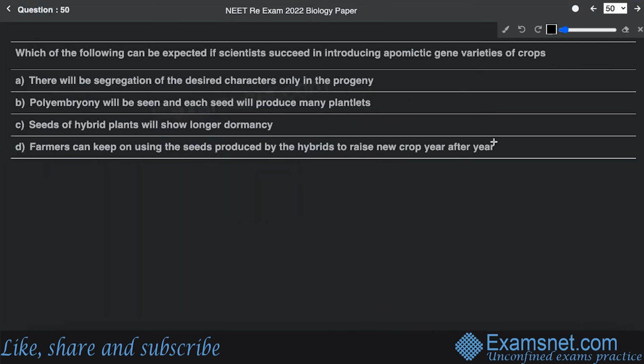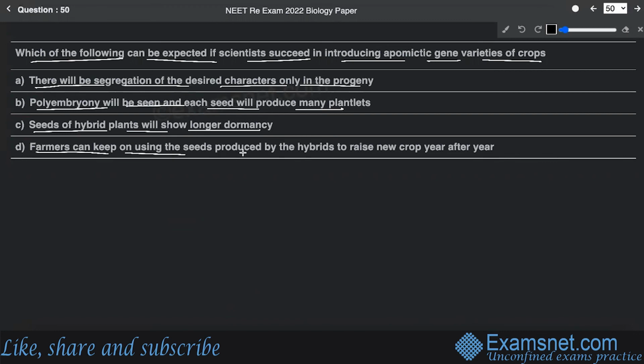Now, question number 50. Question number 50 says, which of the following can be expected if scientists succeed in introducing apomictic gene varieties of crops? This question has been asked from the chapter Sexual Reproduction in Flowering Plants of standard 12. And here it is asking about the apomixis process. The first option is that there will be segregation of the desired characters only in the progeny. Polyembryony will be seen and each seed will produce many plantlets. Seeds of hybrid plants will show longer dormancy and farmers can keep on using the seeds produced by the hybrid to raise new crop year after year.